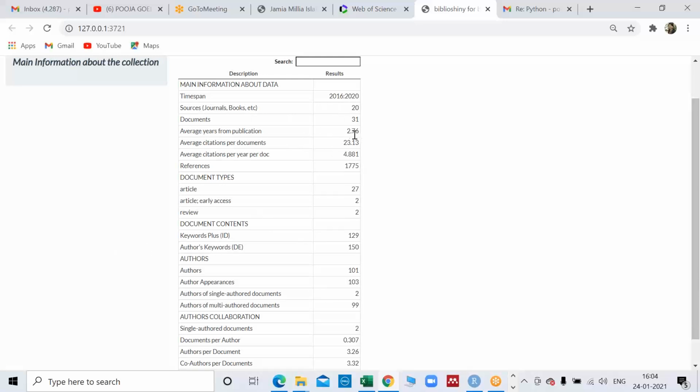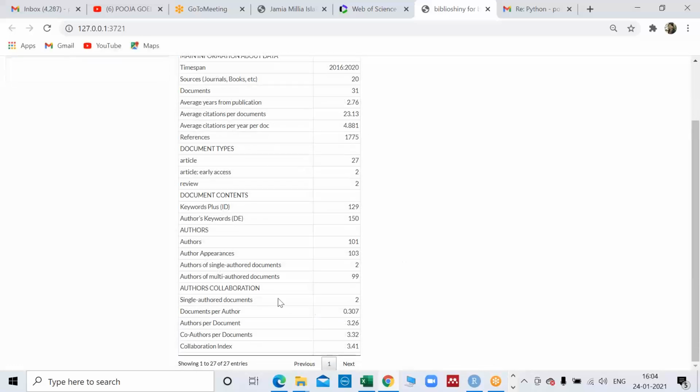This is average year of publication, meaning in what year. In these 5 years, per year publication is this, citation is this, references this, and all the information. There are only 2 papers which have been authored by a single author. Documents per author, authors per document, and co-authors: different kinds of collaboration. The collaboration index is high here, 3.41. That means more and more people are working in a collaborative way.